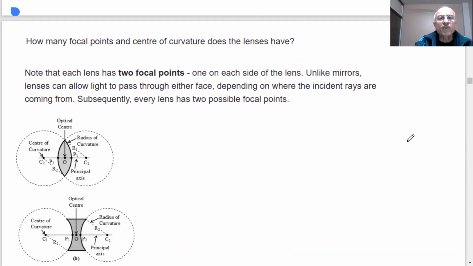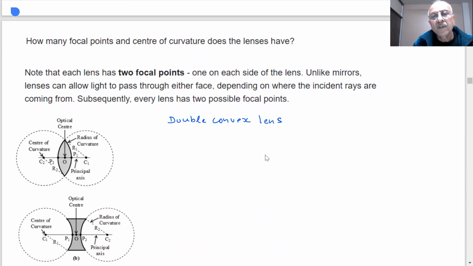Next thing, how many focal points and centers of curvature do lenses have? These types of lenses which I have shown have two spherical surfaces. They are double convex lenses. How many spherical surfaces? Two. You can see one spherical surface this side, another this side.